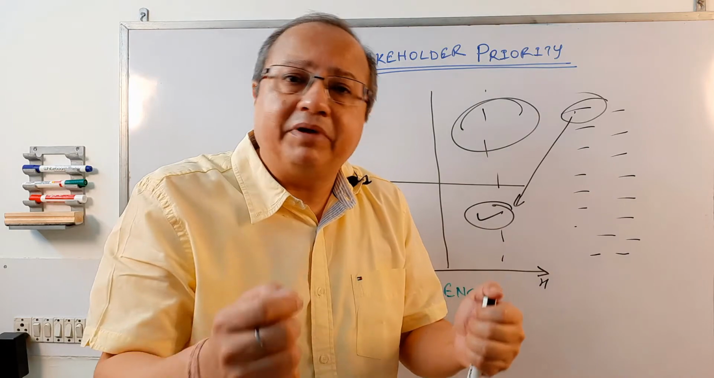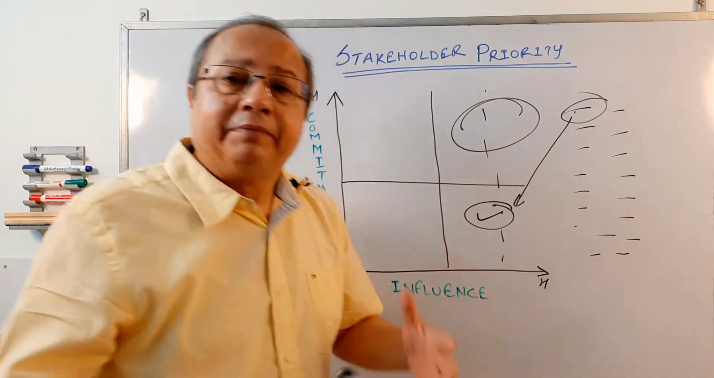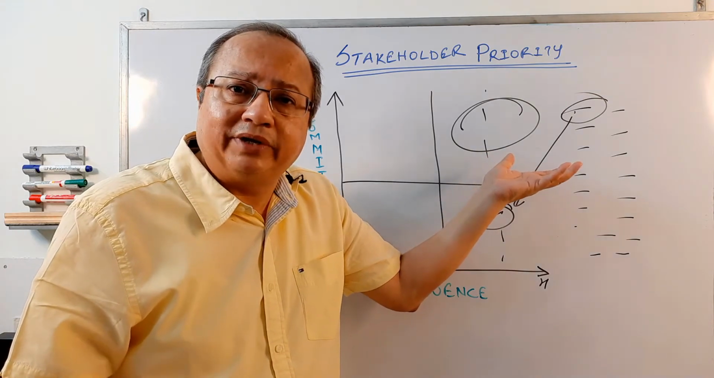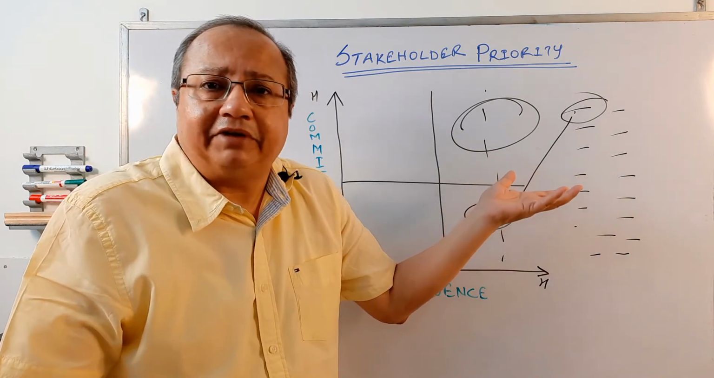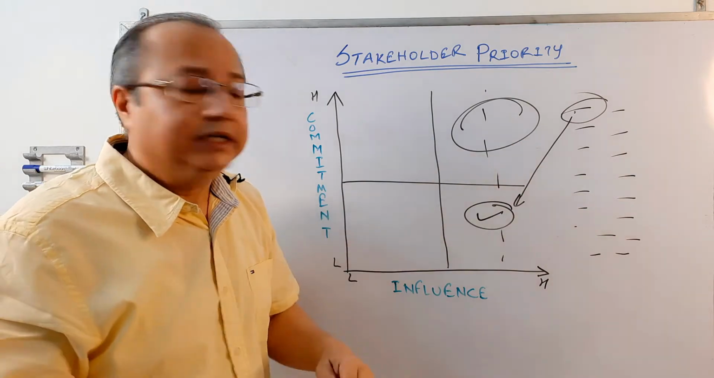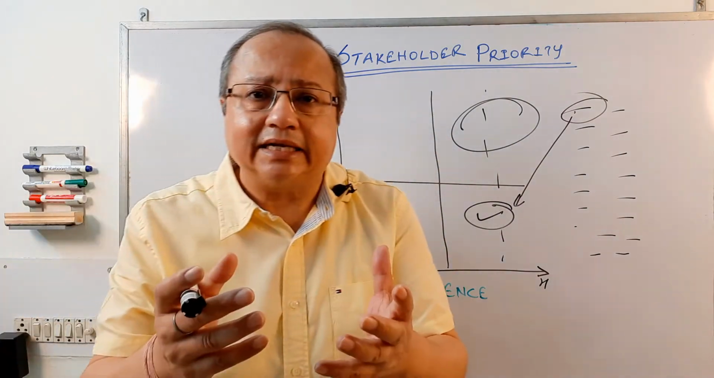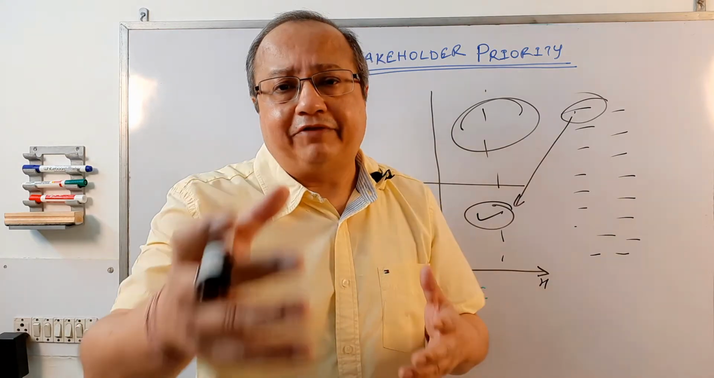It's not that they are negative people by nature. It's just that because their commitment is very high, they feel that this project may not be the best thing that we should be doing with our limited money and the resources that we have. And therefore, over here, you need to be engaging with the stakeholders. You need to understand why it is that this high influence stakeholder finds it to be negative.